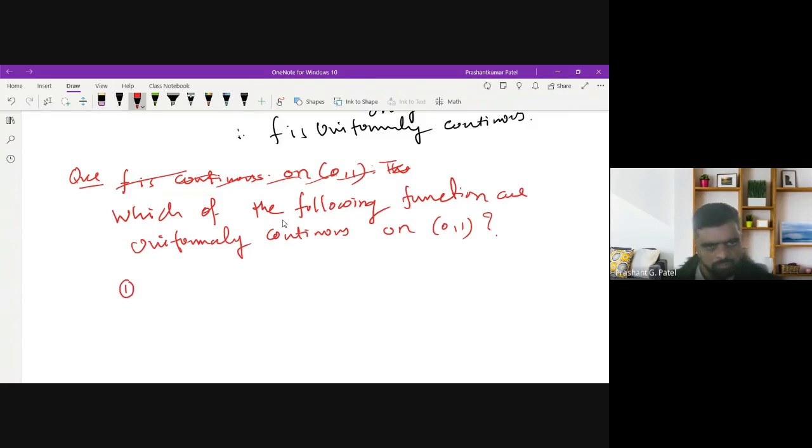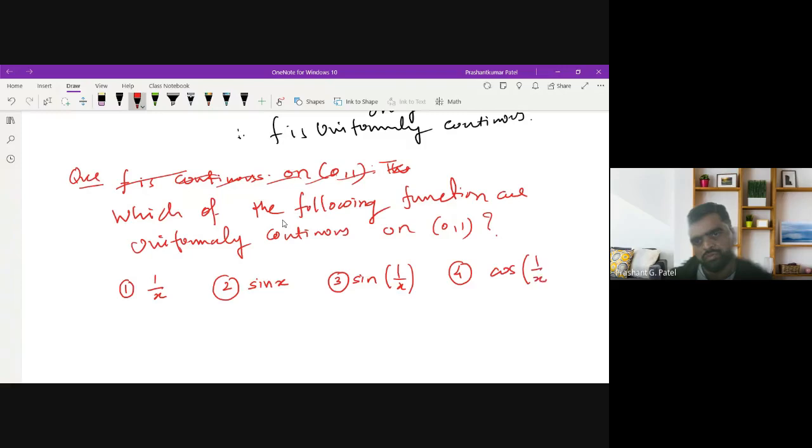The options given are these. First one, 1 upon x. The second one, sin x. Third one, sin 1 by x. The fourth one, cos 1 by x. What is your answer?